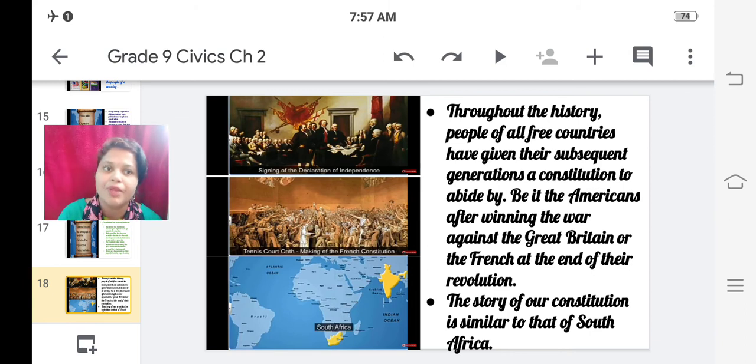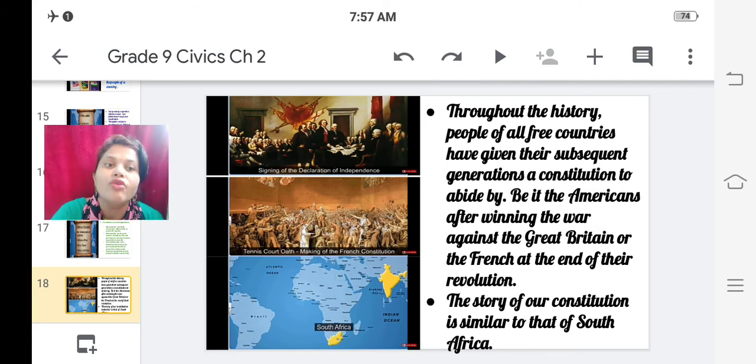Throughout history, people of all free countries have given their future generations a constitution to abide by. Be it the Americans, as in the first image, after winning the war against Great Britain, or the French in the second image, at the end of their revolution. We had studied the French Revolution, the famous tennis court oath, the making of the French constitution. If you remember, we had learned about it. So the French people also formed their constitution for their future generations.